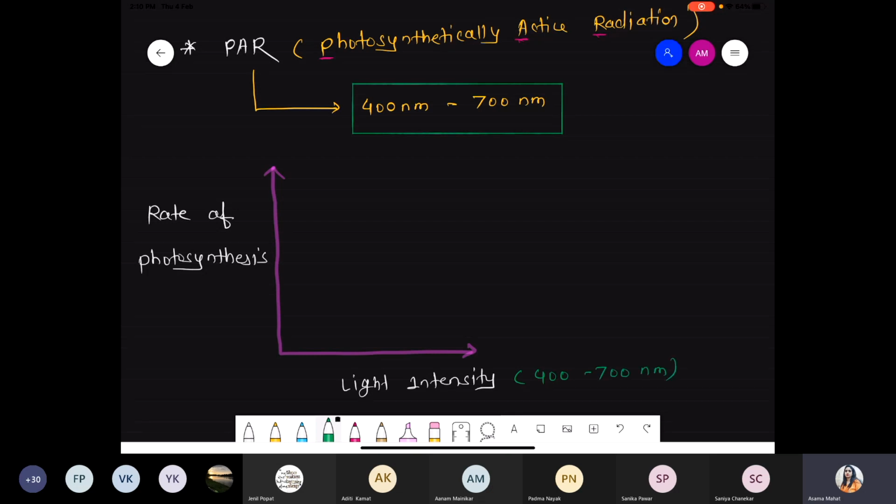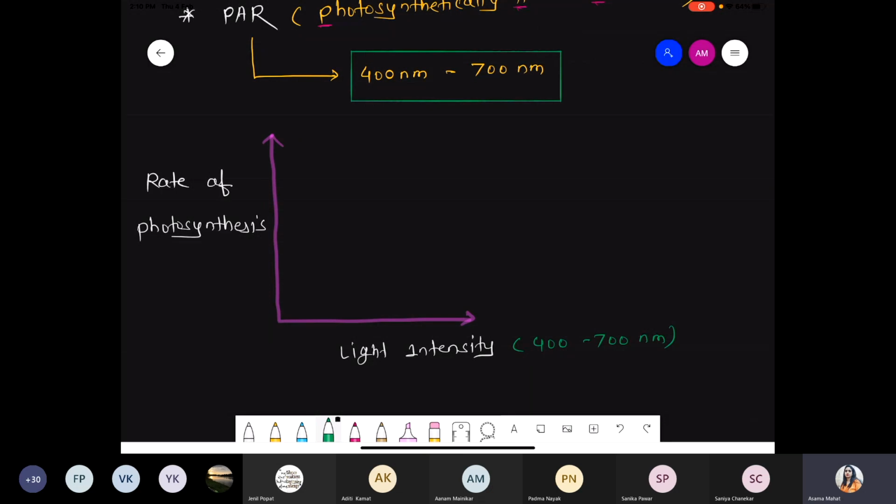Because we are talking about wavelength, we have to talk about the 400 to 700 nanometer condition. Suppose we start from 0. Now these are 100, 200, 300, 400, 500, 600 and 700.